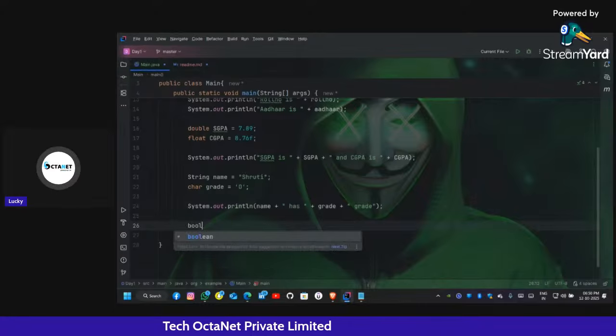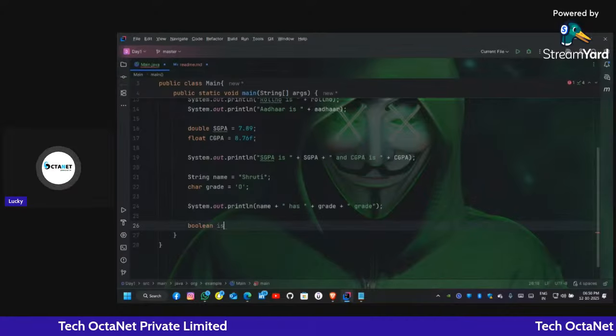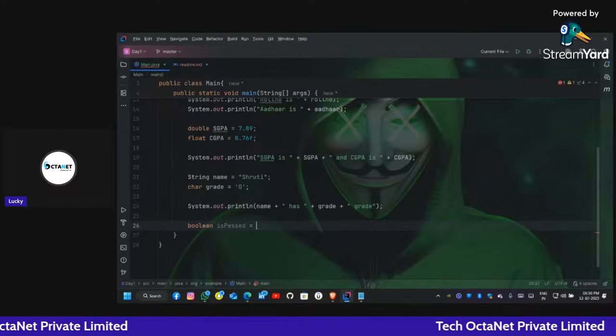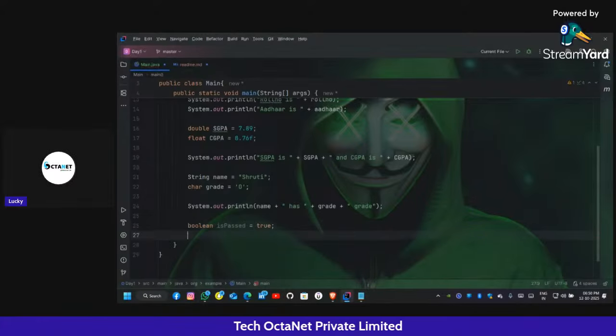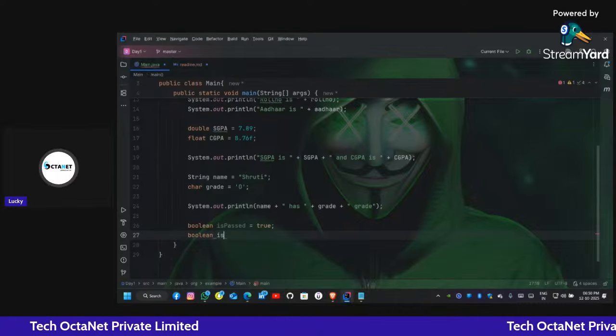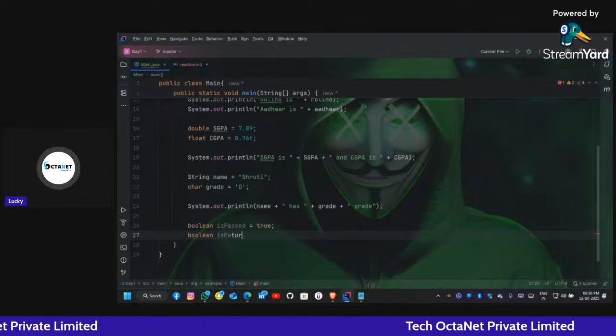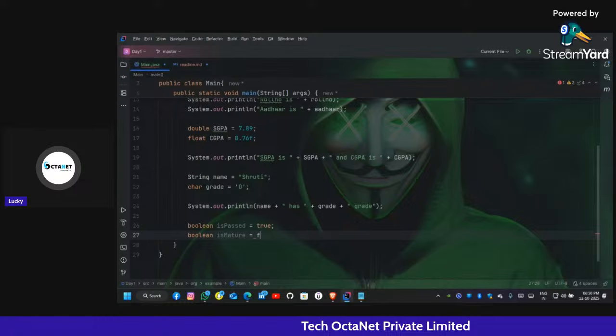Declare Boolean variables isPassed and isMature. isPassed is equal to true, and Boolean isMature is equal to false, because we don't want to be mature, we want to remain kids.